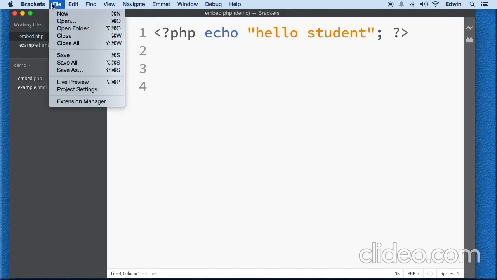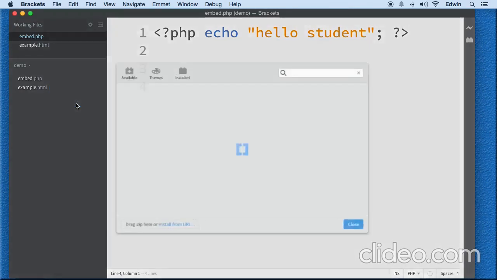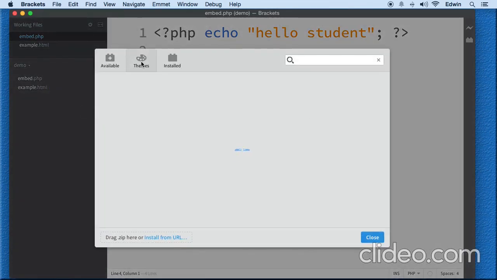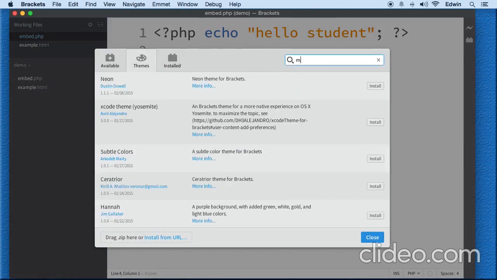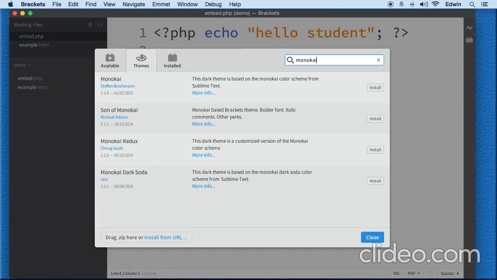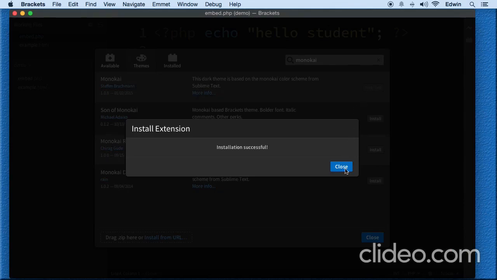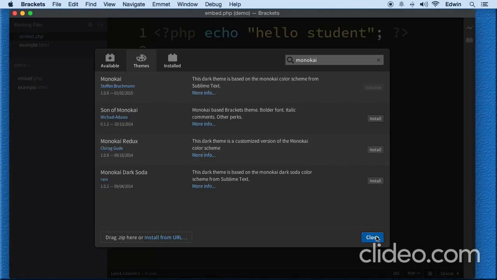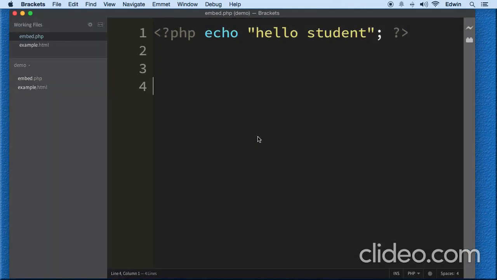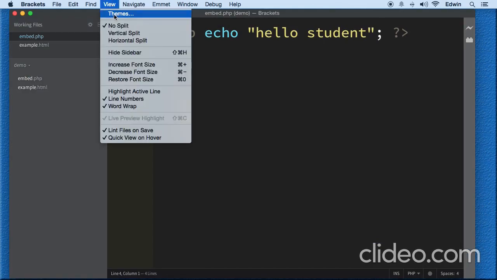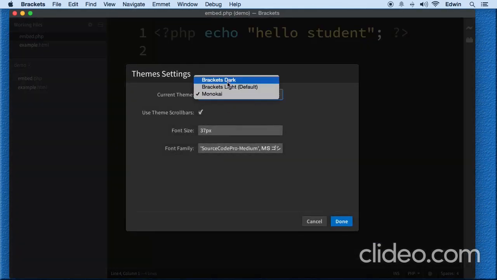So I'm going to go to File, Extension Manager, go to the Themes tab here, and type Monokai. This is just a theme based on Sublime Text, which is a code editor that I use that I paid for, and it has something very similar to that. So I want to install that for this code editor. As you can see, it changed the background to black. You can go back here and change themes on View, and you can change to whatever you want.